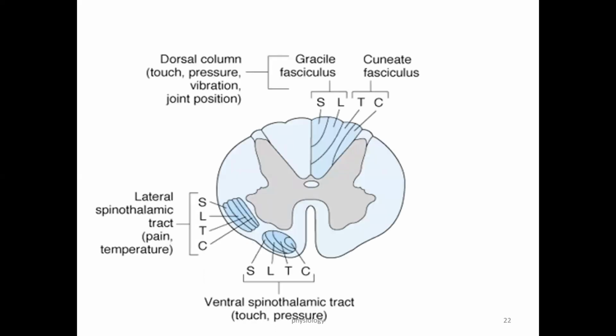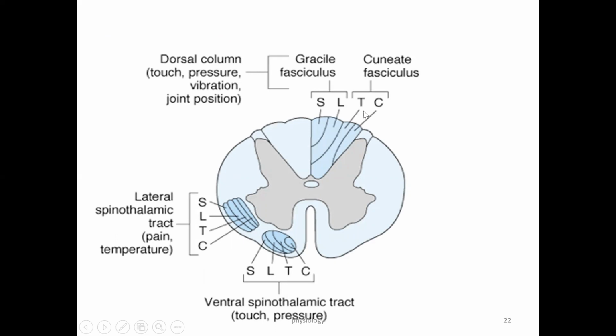Okay, so you can see that again. This is the transverse section of the spinal cord. This is the white matter. This is the posterior side, and this is the anterior side. Now we are focusing on this particular posterior side, that is the dorsal column.